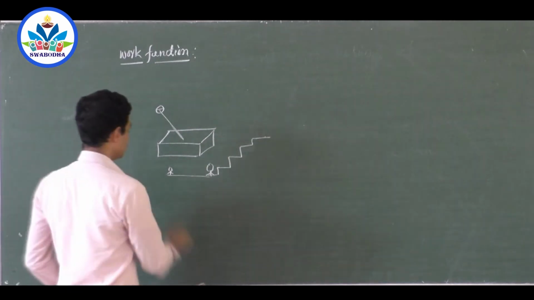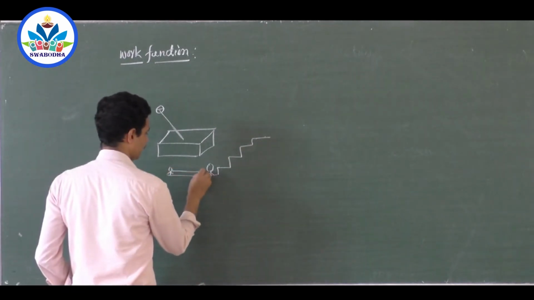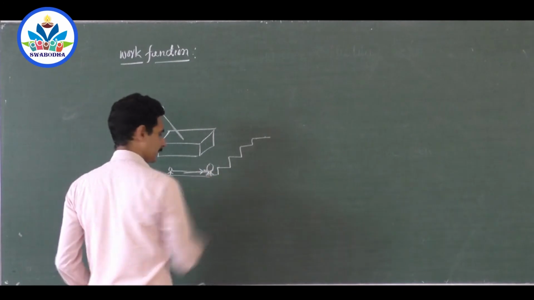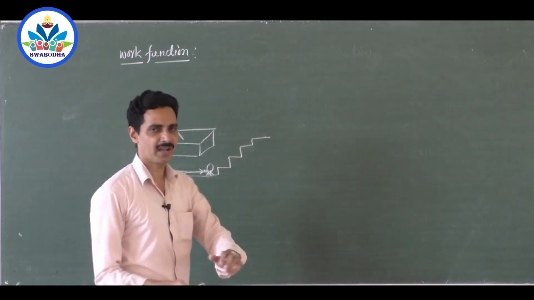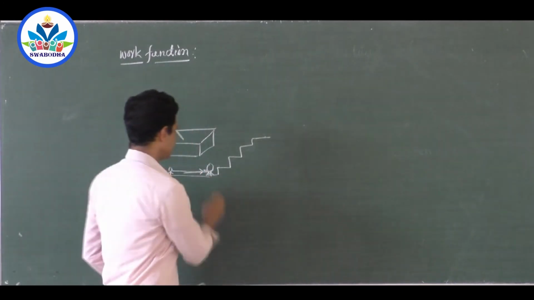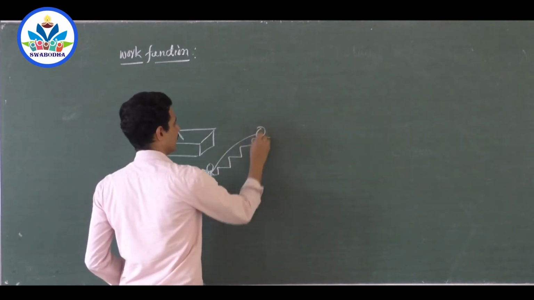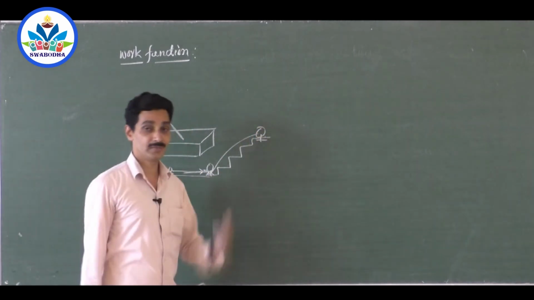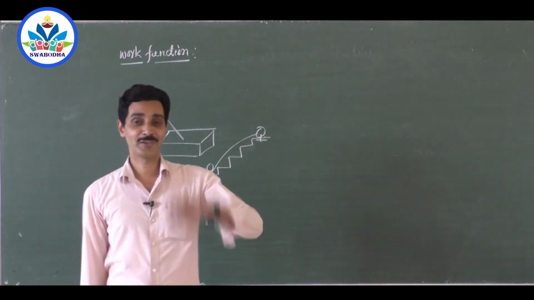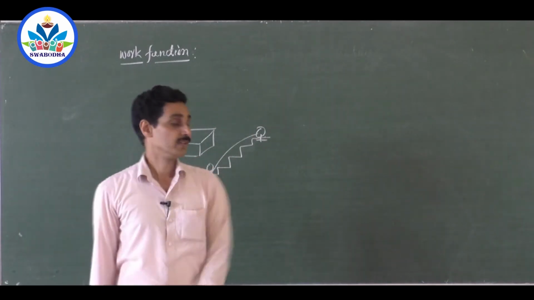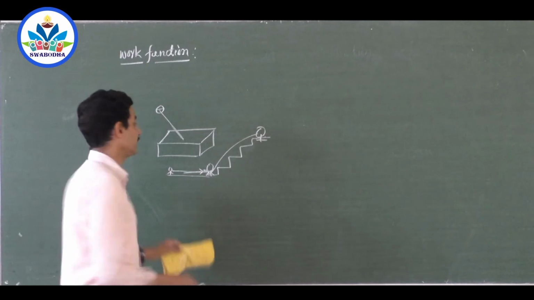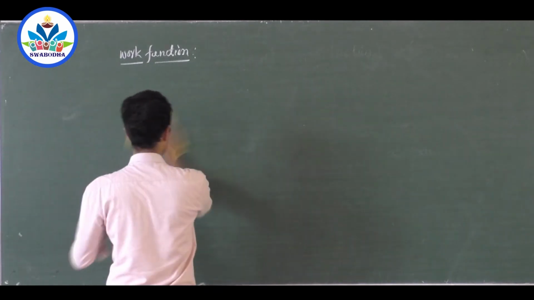So what you will do? You just come running with sufficiently high kinetic energy and just hit him. Go and hit him with such a high kinetic energy that your friend will be thrown here and he will come here, right? So you can do that. You can remove one electron by using another electron. So in that way, we have different types of electron emission.